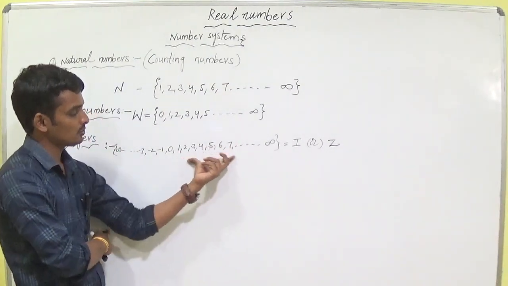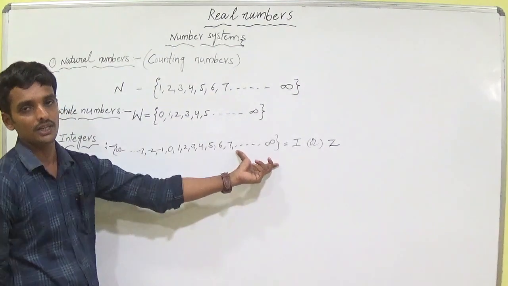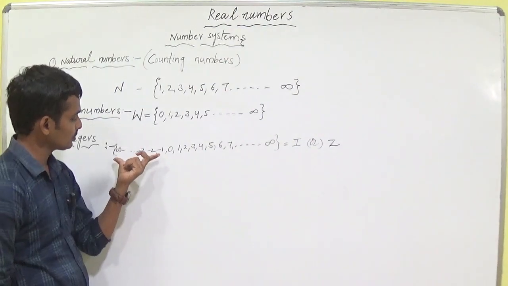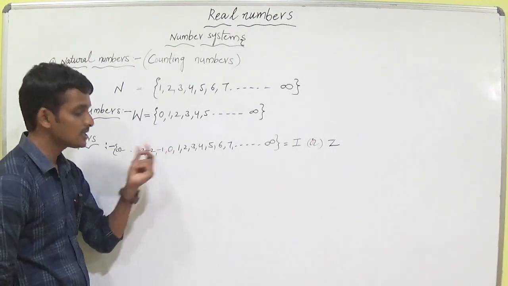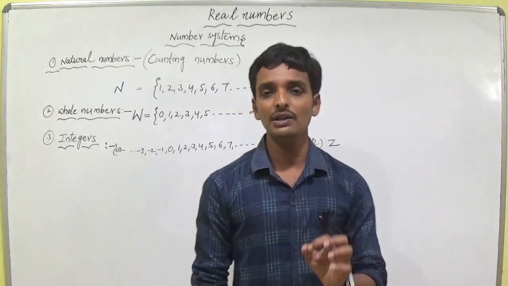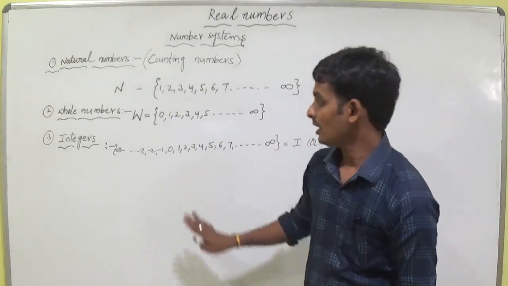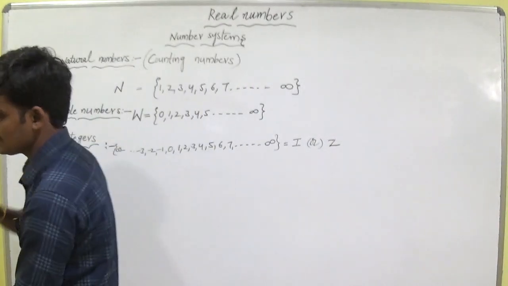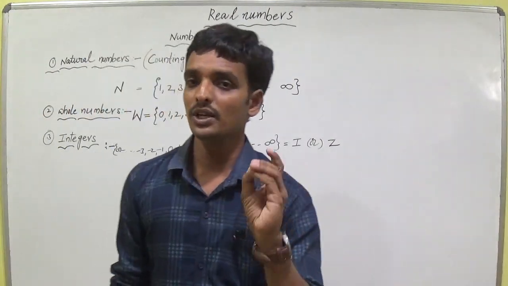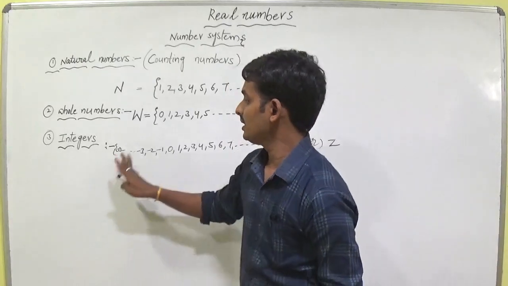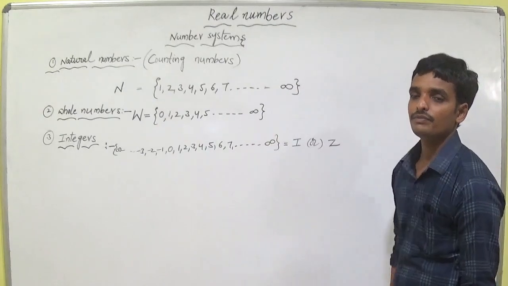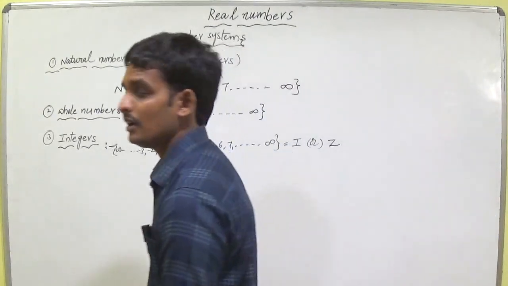These are the positive numbers 1, 2, 3, 4, 5, 6, 7, 8 and so on up to infinity. And these are the negative numbers: minus 1, minus 2, minus 3 and so on up to minus infinity, including 0. The set of positive numbers and negative numbers including 0 are called integers. Integers are denoted by ℤ.